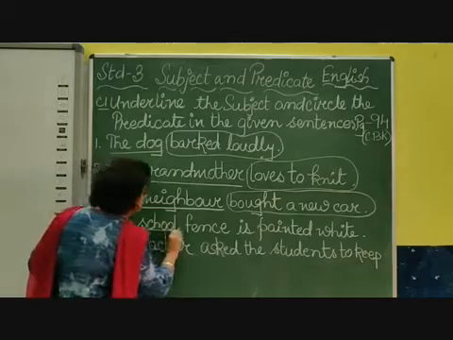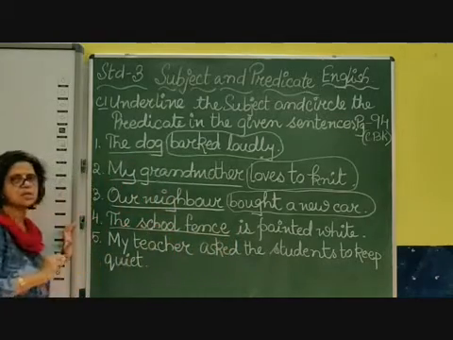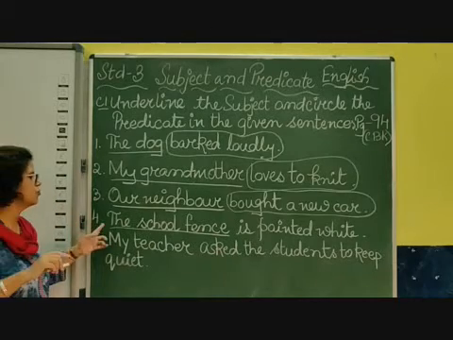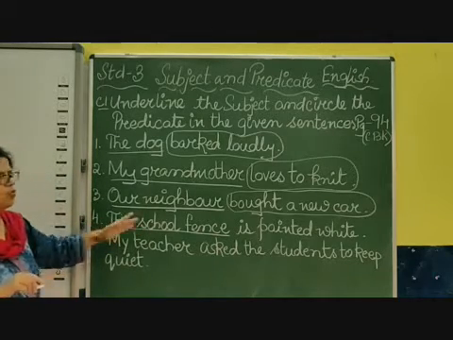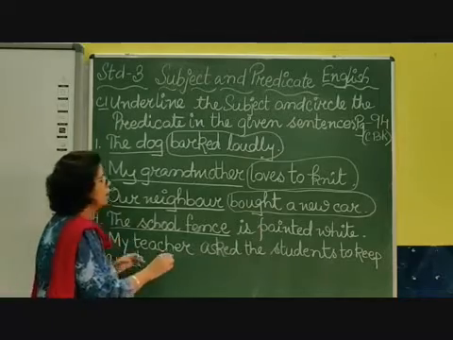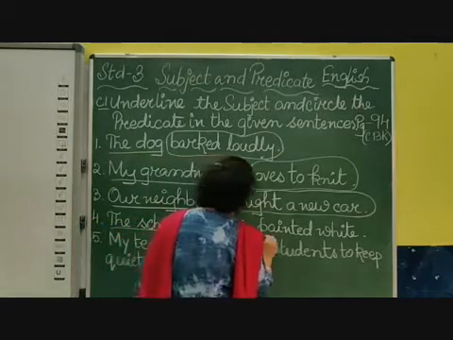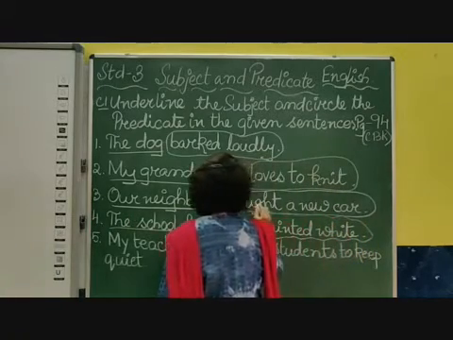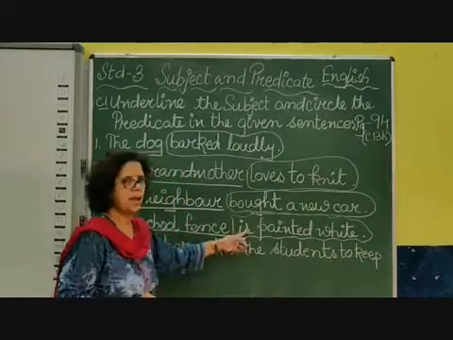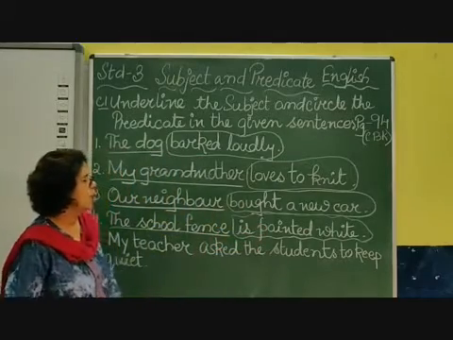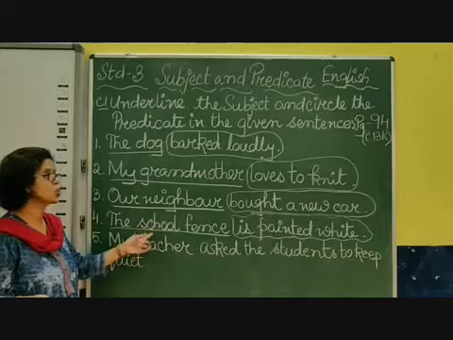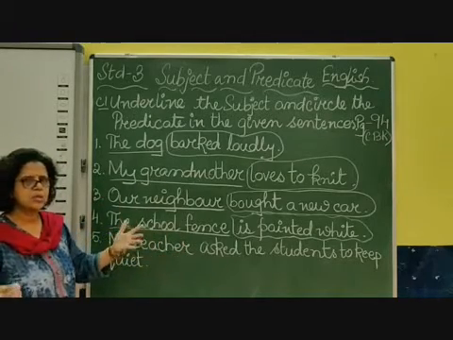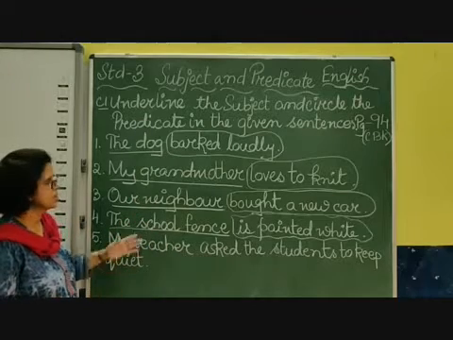Fence is the boundary you have in your school also. The school fence is my subject and is painted white is my predicate. As you can see, helping verb, then verb. And what is painted white? The school fence. You ask the question to the predicate. What is painted? The school fence is my subject.